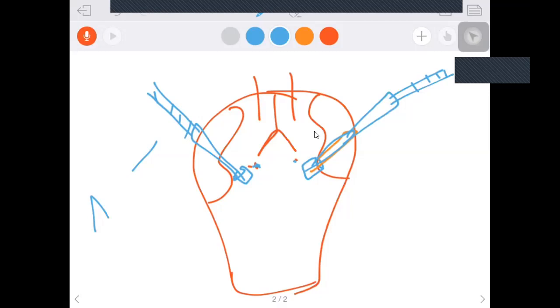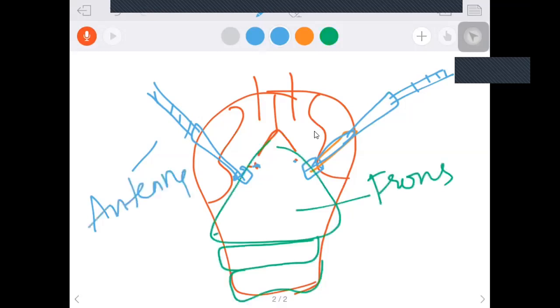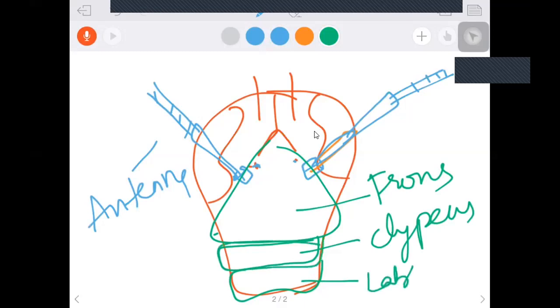What is the frons? The frons is a triangular plate. Then the clypeus, which is a rectangular plate. Attached to the clypeus, movably attached, is the upper lip, which we call the labrum. On either side of the frons and clypeus, we can see the cheek plates. Cheek plates are called genae.